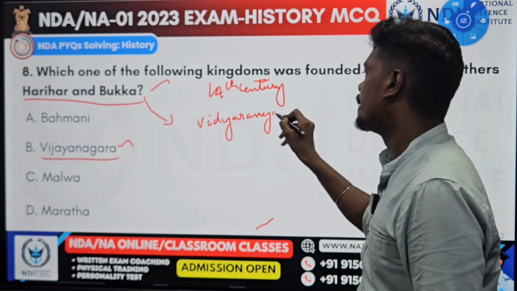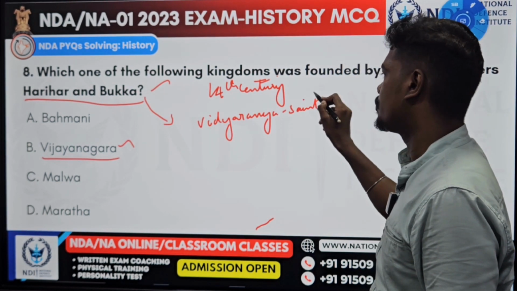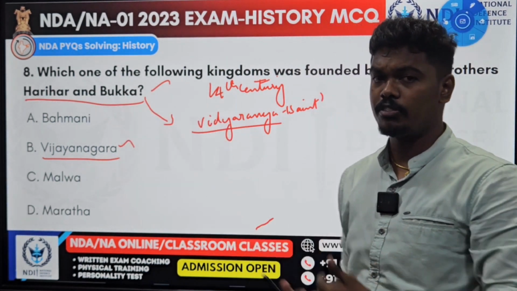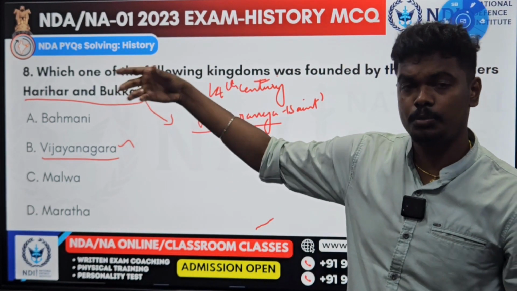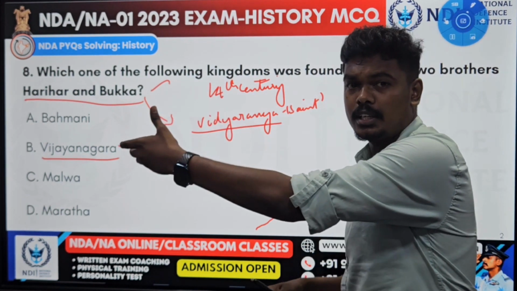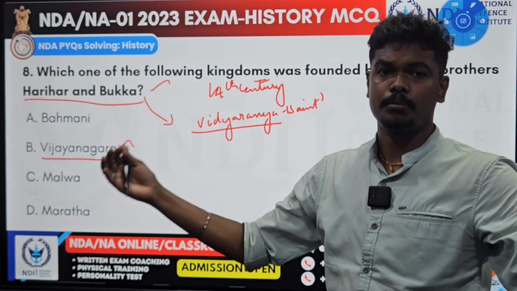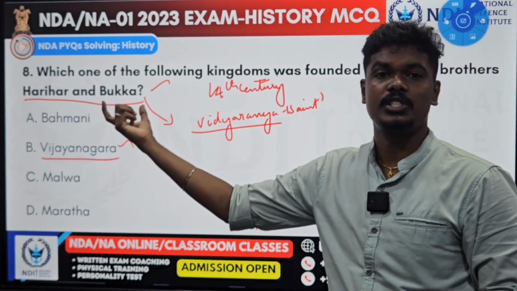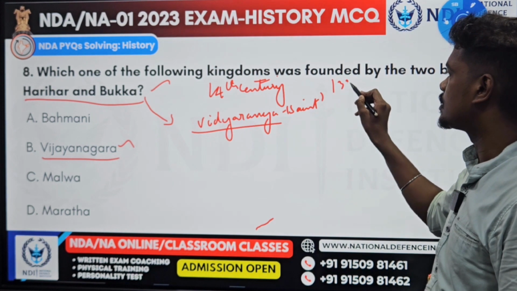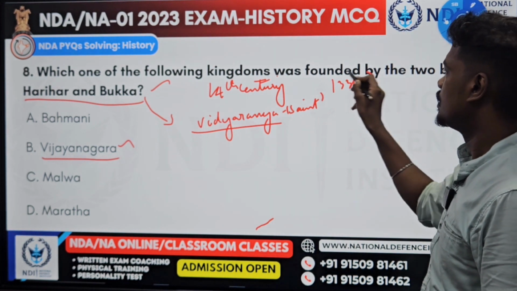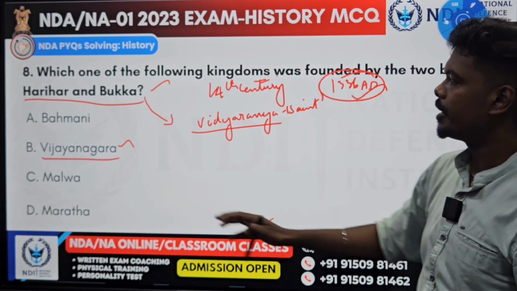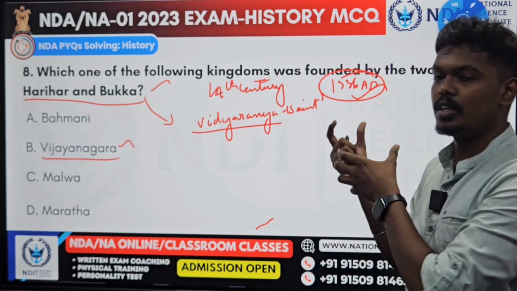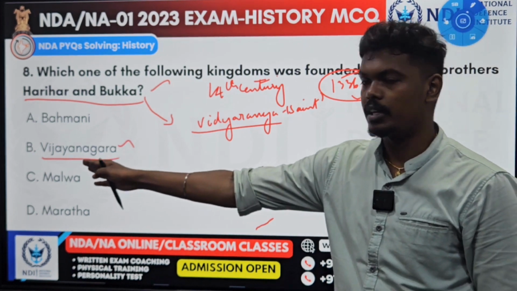Vidyaranya is a saint who is a Saivism follower, which means a Lord Shiva follower. He convinced Harihara and Bukka, they both belong to a royal family, they were working under Tughlaqs, Muhammad bin Tughlaq. He convinced them not to go out of our religion, to come back to our religion. So they turned back into Hinduism, and then they created this Vijayanagara Empire in the year 1336 AD. So this 1336 AD, Harihara and Bukka, on the advice of Vidyaranya, the sage, only founded this Vijayanagara Empire.